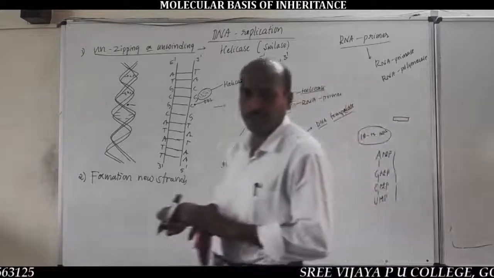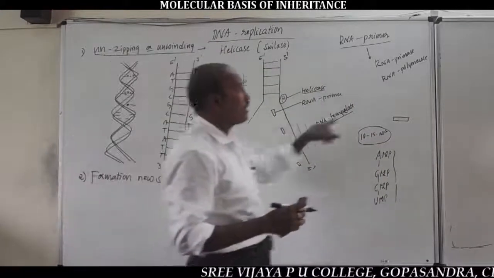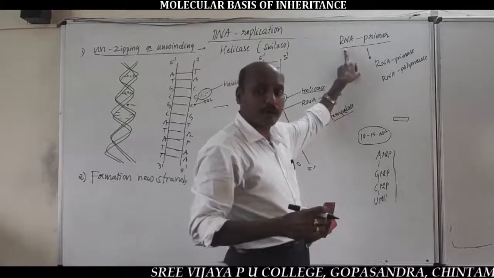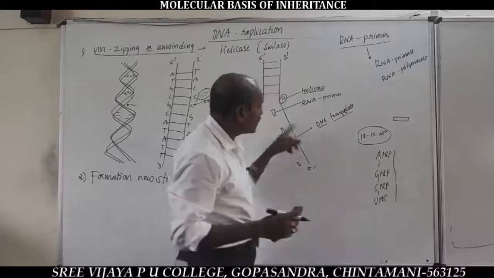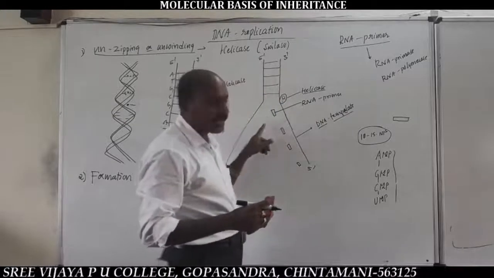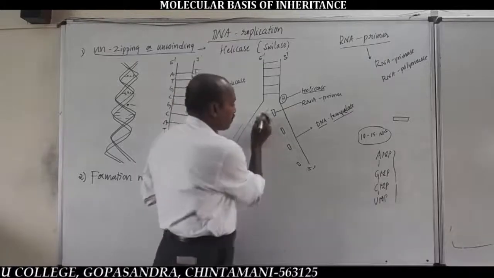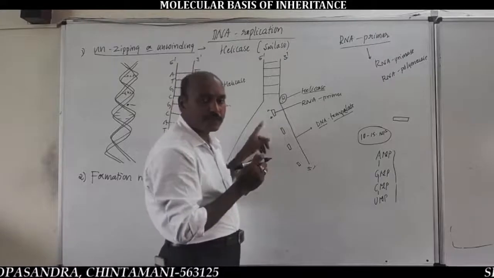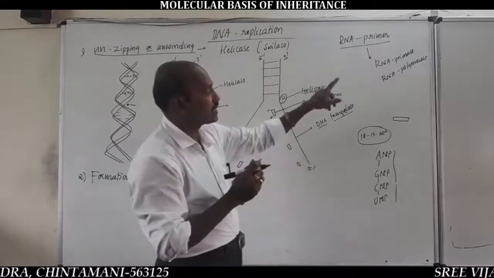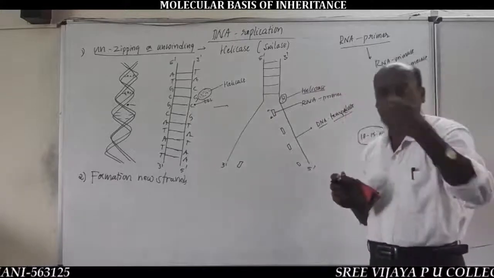So you should remember, the formation of new strands requires a special type of RNA segment called RNA primer. It is synthesized from the old DNA template, in 5' to 3' direction, in the presence of RNA primase or RNA polymerase enzyme.